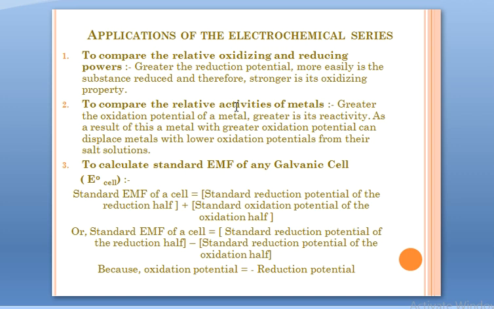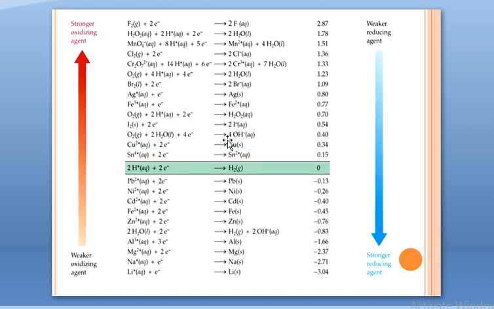Applications of the electrochemical series. We can use this electrochemical series to decipher a lot of results in electrochemistry. Number one, we can compare the relative oxidizing and reducing powers. I'm sure the concept of oxidation and reduction is very clear in your mind. And you remember that the substance that undergoes oxidation acts as a reducing agent, and the substance that undergoes reduction acts as an oxidizing agent.